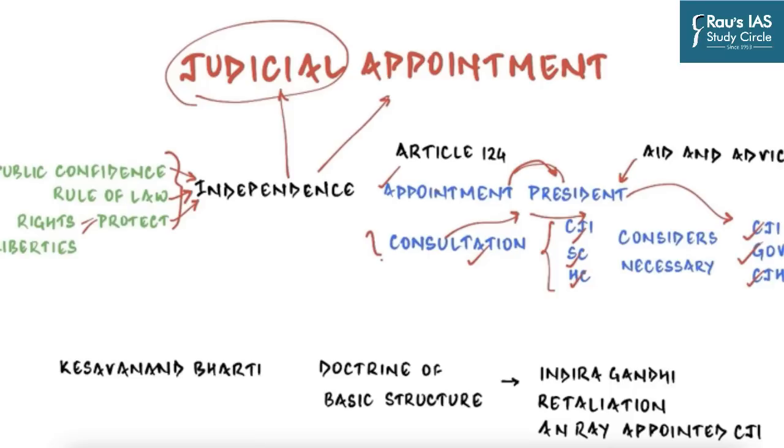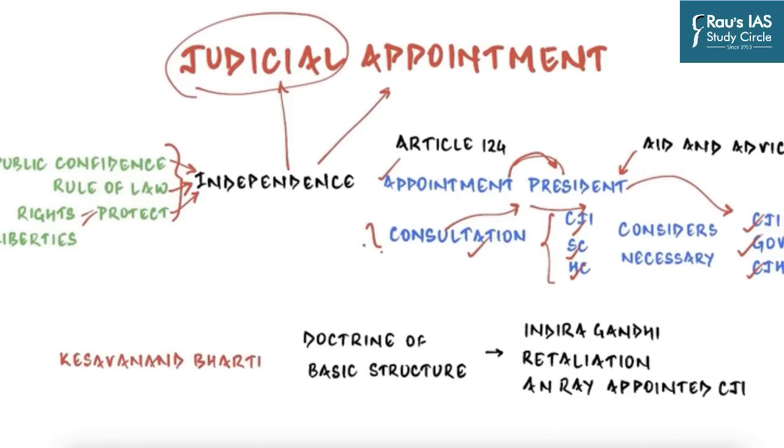So now everyone can see that the collegium system through which the higher judiciary is appointed is nowhere mentioned in the Constitution of India. And so aspirants, especially those in the initial phases of preparation, are often confused as to where this collegium system has come into play. For that, we will have to go into the history a little bit. I will just take 3 to 4 minutes to explain that.